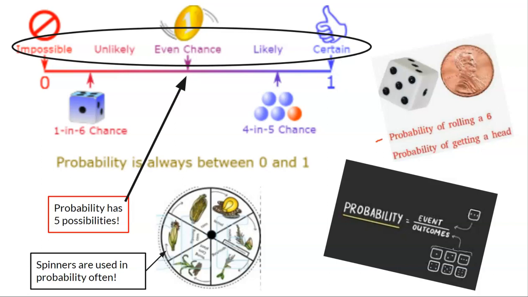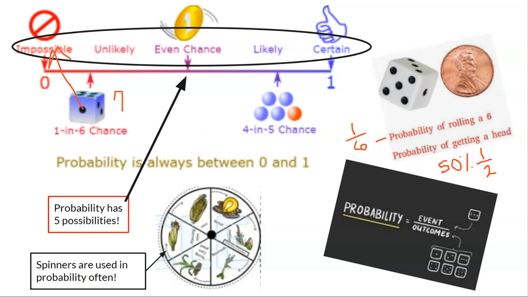So for example here, probability of rolling a 6 on this dice. Well, I know there's 1 six on the dice out of 6 total options, so that probability is 1/6. Probability of getting heads on a coin. Well, I know one side is heads and the other side is tails, so we have a 1 out of 2 or a 50% chance on that one, or you could even say 0.5. But probability is just the likelihood or chance of something happening. So if I were to ask you, what are the chances of rolling a 7 on this dice? I would say impossible. There's no 7 on this dice.